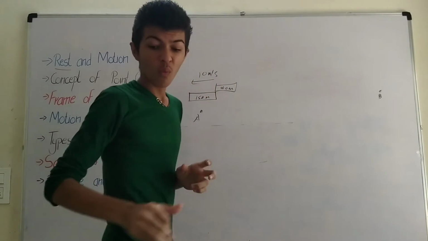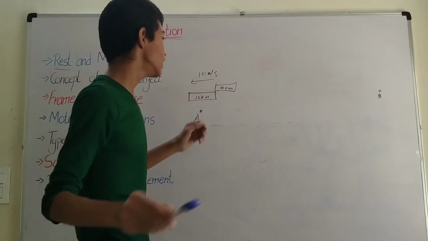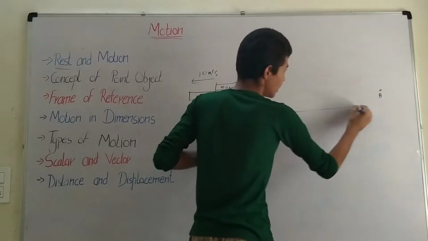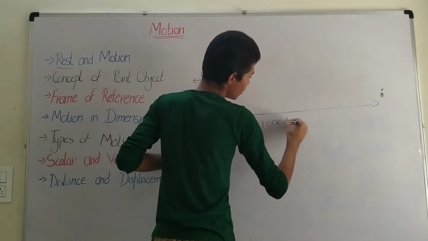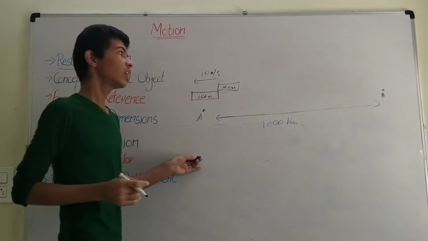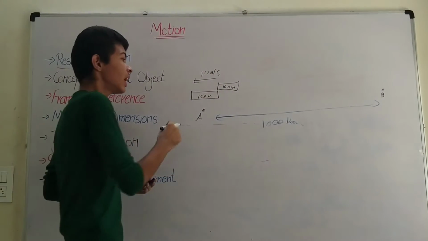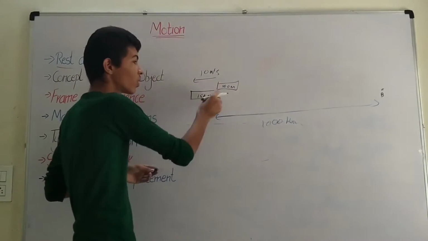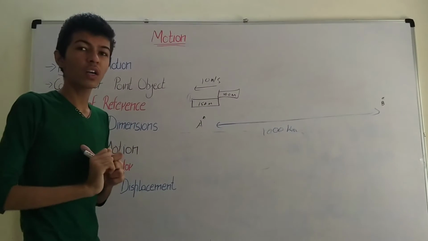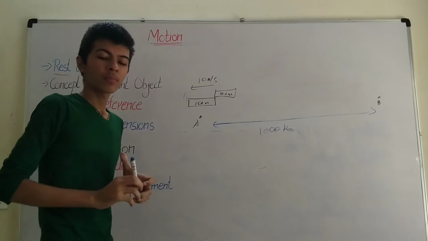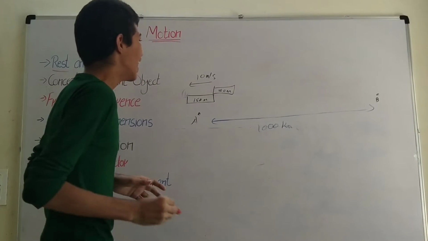What is the distance between point A and point B? It is 1000 kilometers. So now can you tell me the time to cover the distance from point B to cross this platform? So pause this video and give it a shot. So let's see its solution.